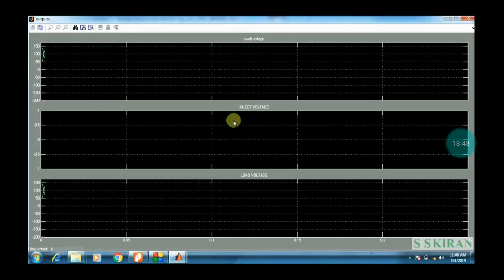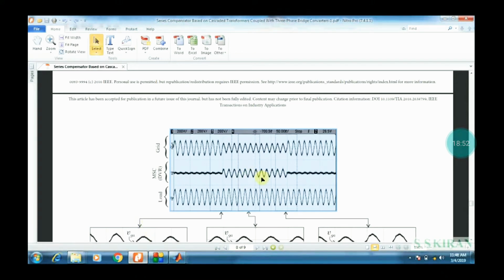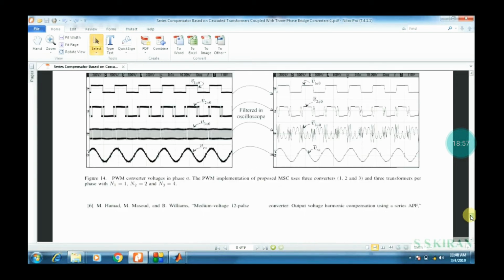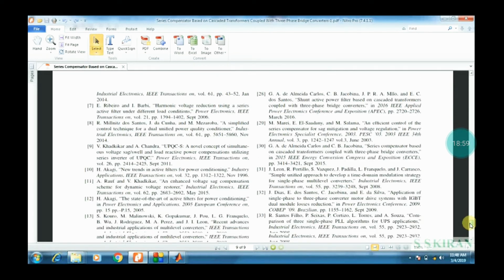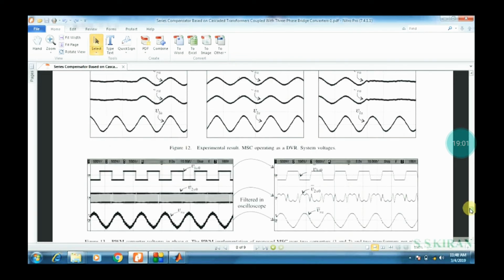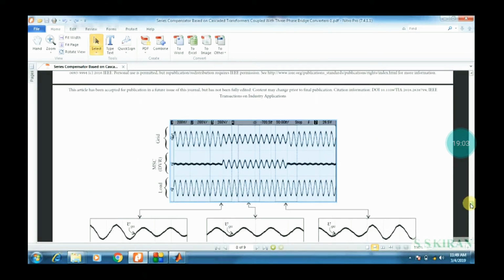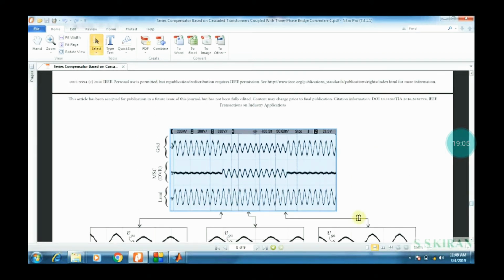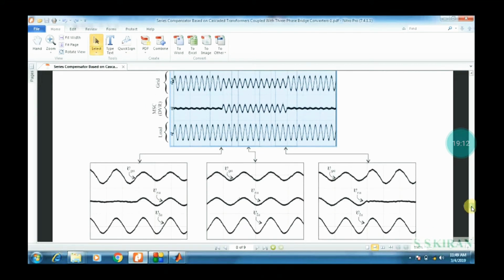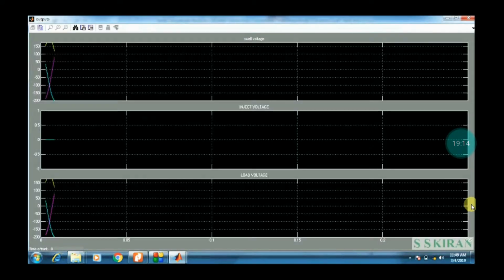It will come slowly. Then come back to the output and observe the original base paper results. In that, you can observe the DVR output in this graph. These are three categories, right?